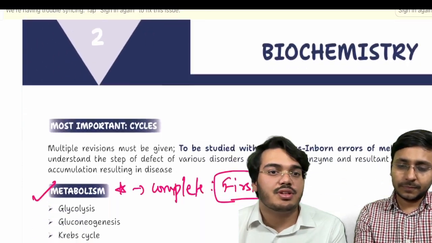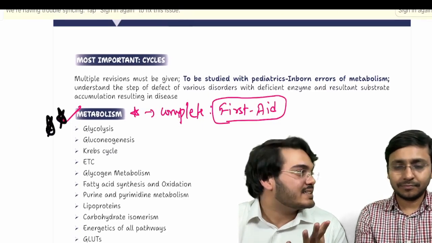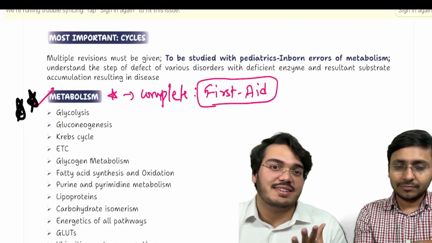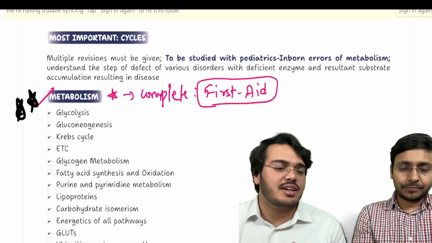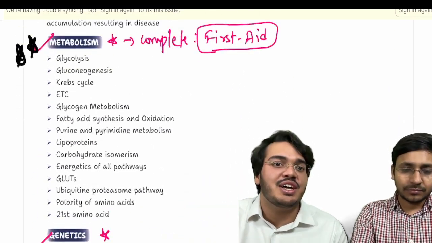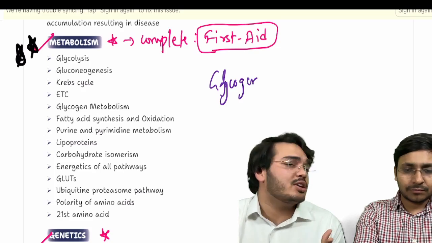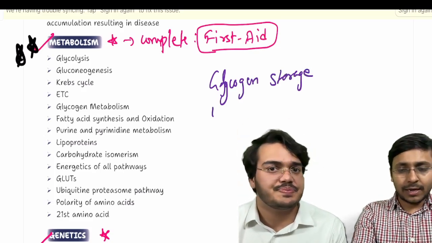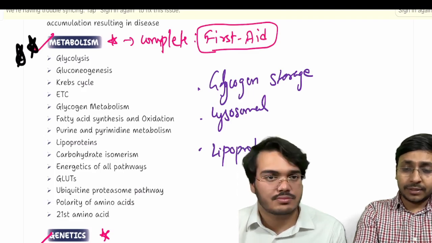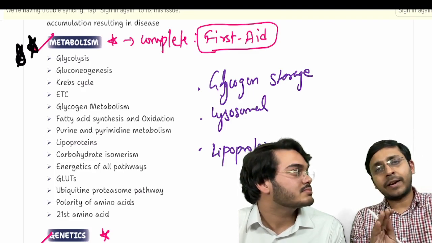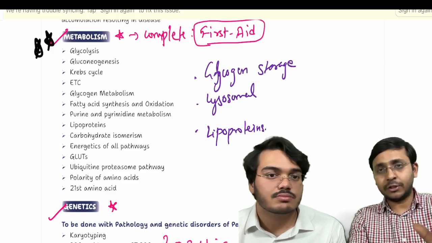Now coming to biochemistry, the one and only most important thing is metabolism, and it has been beautifully written in First Aid, and you can just follow the complete First Aid for this. The glycogen storage disorders, the purine and pyrimidine metabolism, lipoproteins, these are some important topics from this metabolism unit itself. Yeah, glycogen storage, lysosomal storage, as Aman mentioned, lipoprotein types, very, very important. And all these tables you will find beautifully in First Aid. So if you are someone who is struggling with metabolism, First Aid is your rescue source.